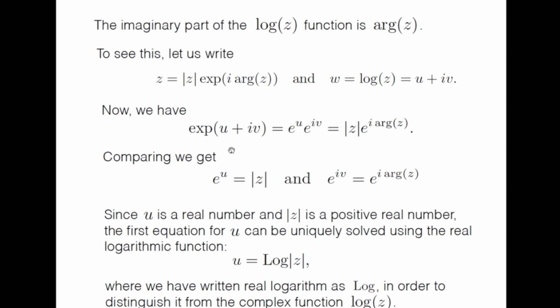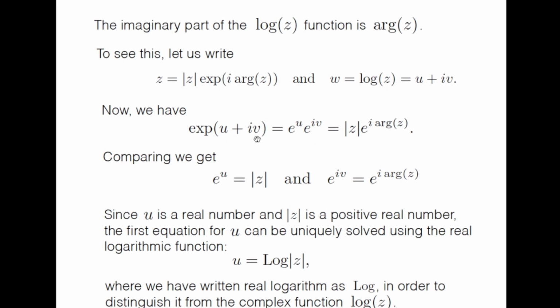Now, exponential of u plus iv, if you look at, we get e to the power u times e to the power iv.